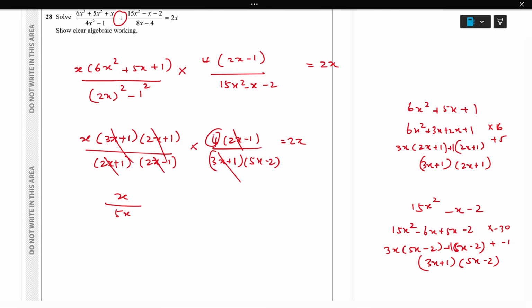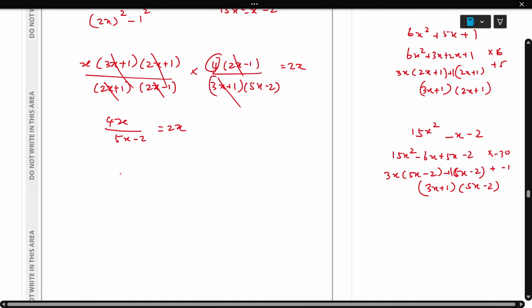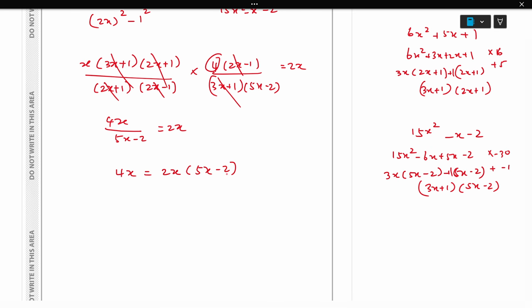No, here the 4 is also there. So 4x over 5x minus 2 equal to 2x. Cross multiply: 4x equal to 2x into 5x minus 2, which is 4x equal to 10x square minus 4x. Bring all to one side. So 10x square minus 8x equal to 0. Bring 2x out, which is 2x into 5x minus 4 equal to 0.